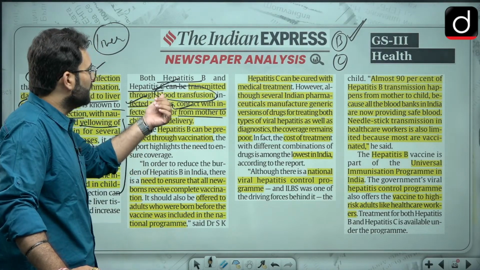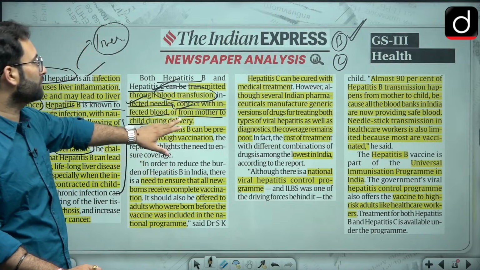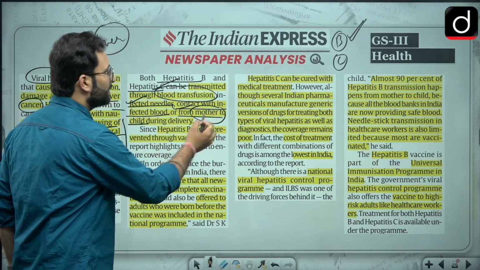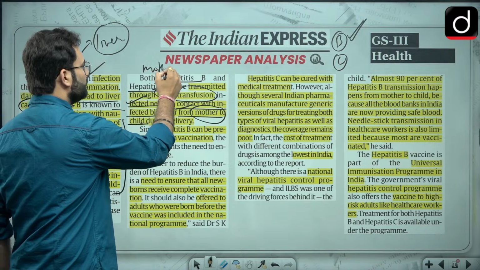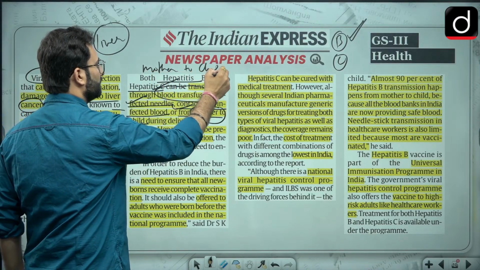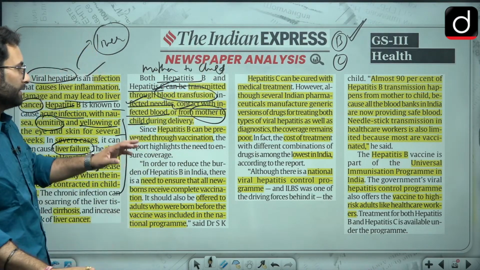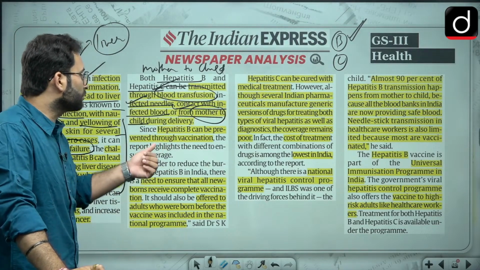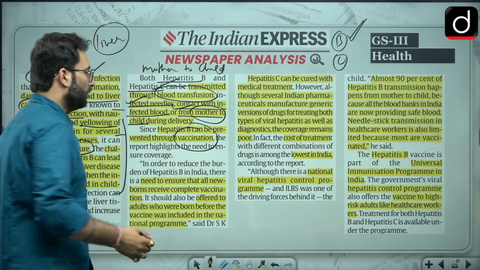So that is in rare case it can happen. Otherwise most of the cases are happening because of mother to child transmission during delivery. Hepatitis B can be prevented through vaccination. As I told you, there is a vaccine for that.